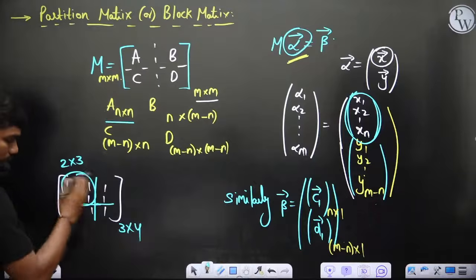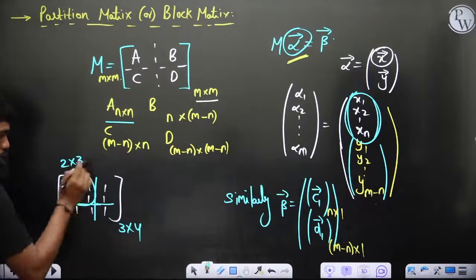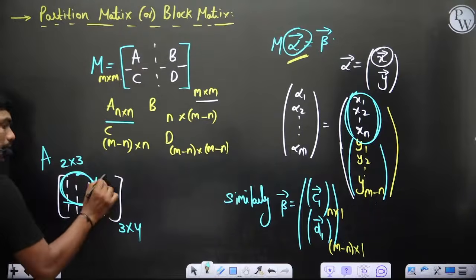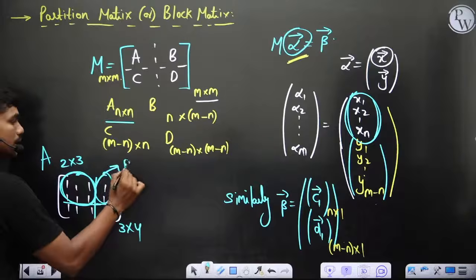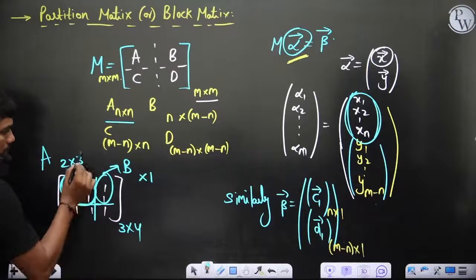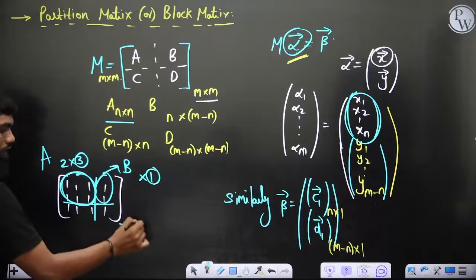So this matrix completely should have 4 columns. So if I take this part as one matrix A, which is of size 2 by 3, and if I call this matrix B, then the number of columns that is going to come here is 1, because 3 plus 1 column will actually give me total 4 columns.